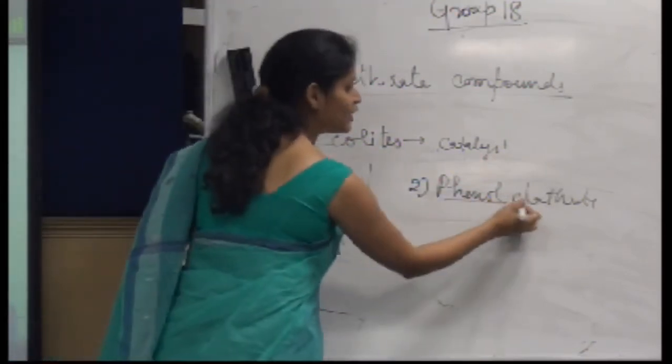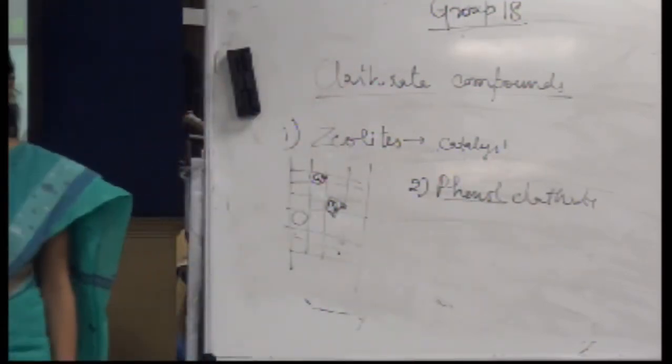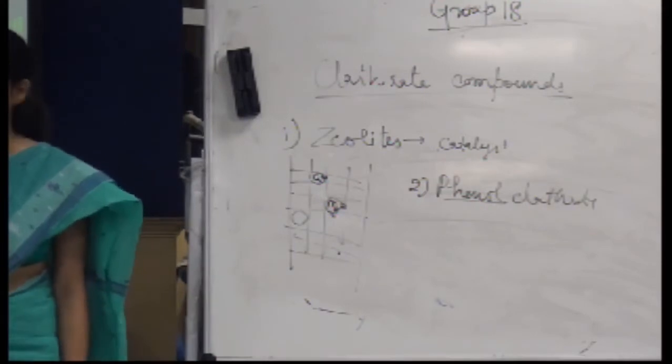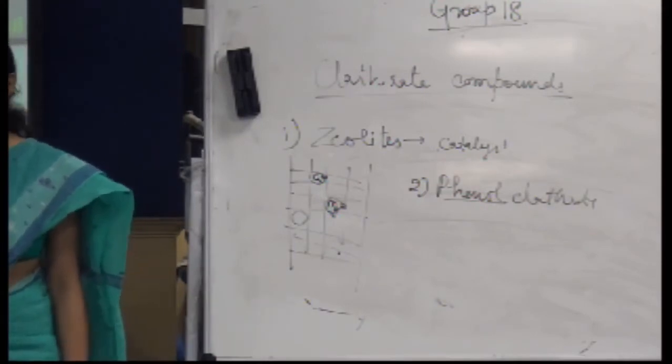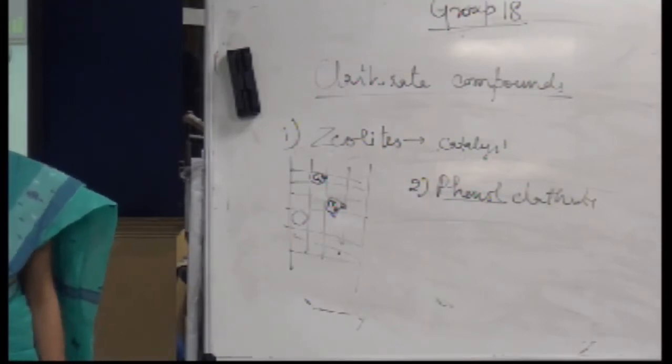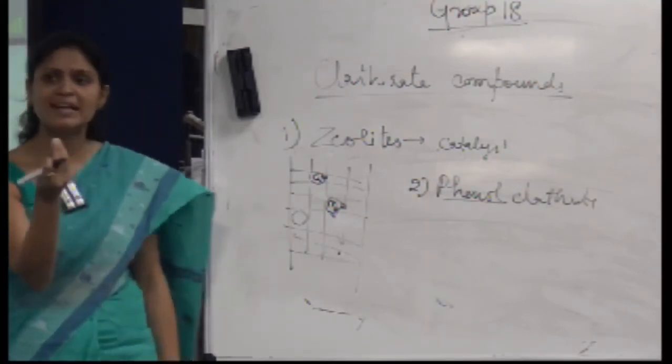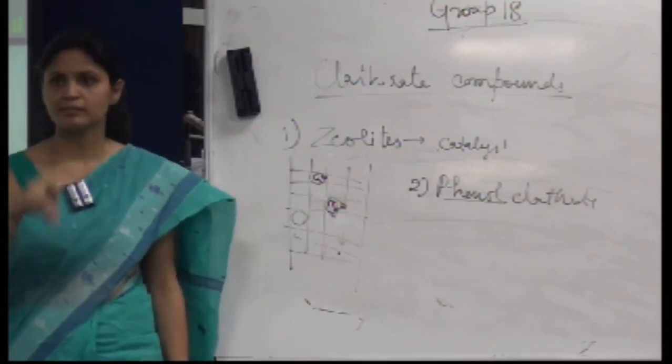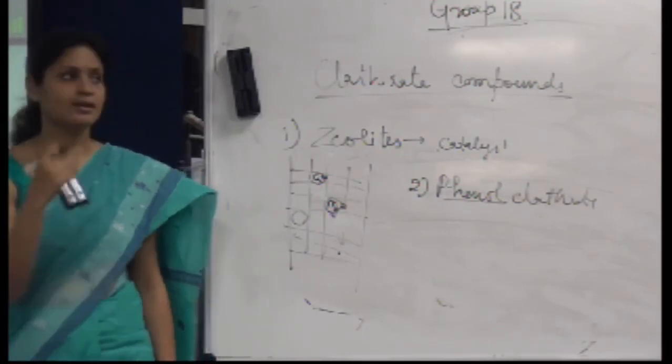The second kind of clathrate is phenol, because it is completely organic in nature, right? Have you ever seen phenol in the lab? Phenol is liquid in form, but when it crystallizes, it will form a cavity-like structure in which these noble gases can fit in, right?